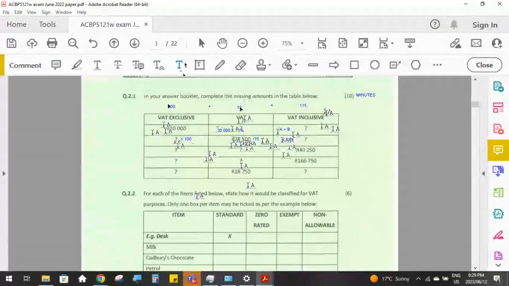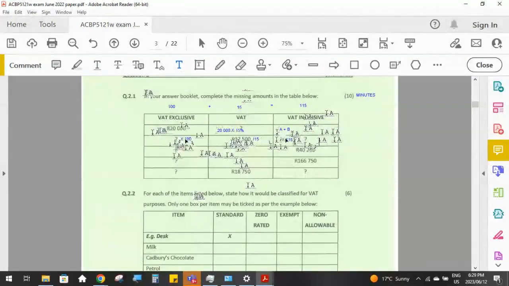If you've done the exclusive, again, to work out the third column, you would then take column A plus column B equals the VAT including. And if you'd worked out the inclusive first, you would take column C minus column B, which would give you the answer to column A. And then the third type of calculation that you can get is if they give you the VAT including amount.